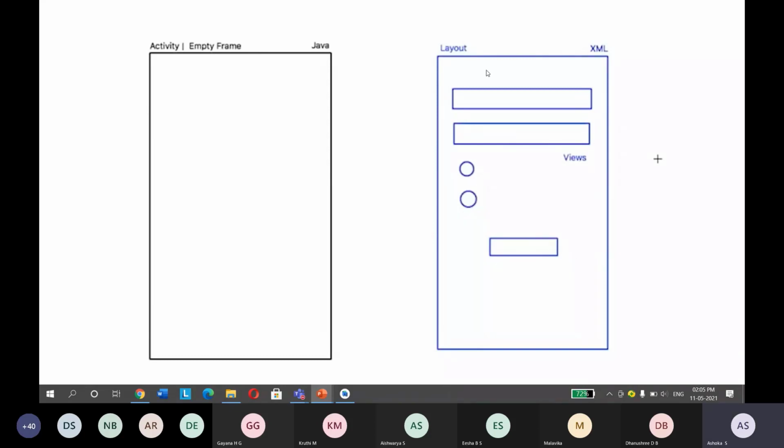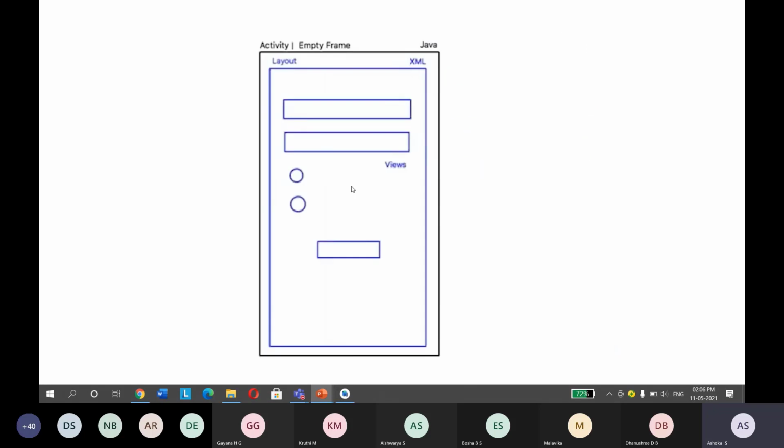So this layout contains different views, and this layout is an XML file. That layout is drawn inside an activity. This is how an app looks. So the activity is an empty frame where you need to design different layouts, and this layout contains different views. The activity is a Java file, whereas the layout is an XML file.